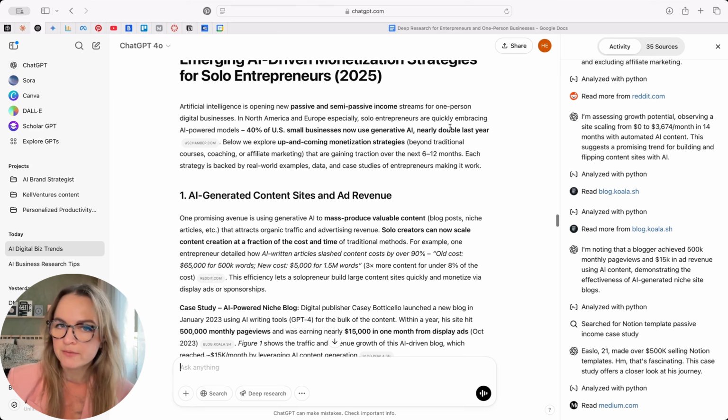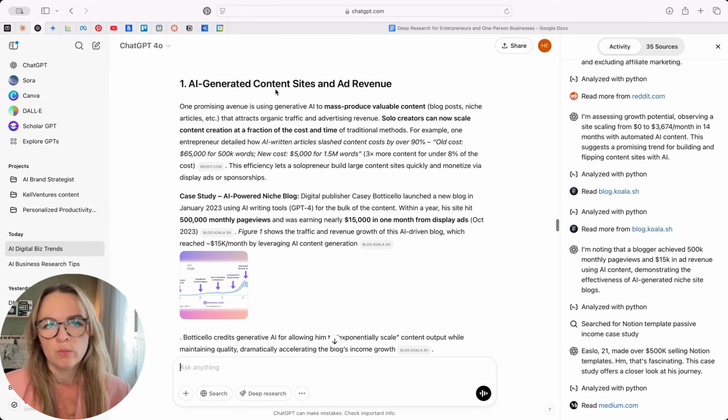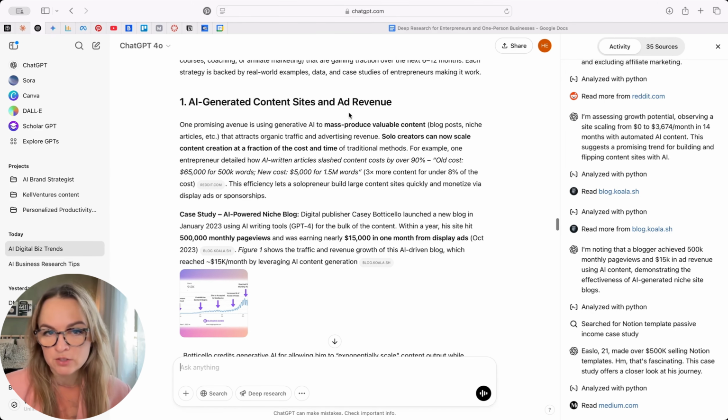AI is opening new passive and semi-passive income streams for one-person digital businesses. One promising avenue is using generative AI to mass-produce valuable content. Solo creators can scale content creation. Okay, that's interesting. That's totally valid.